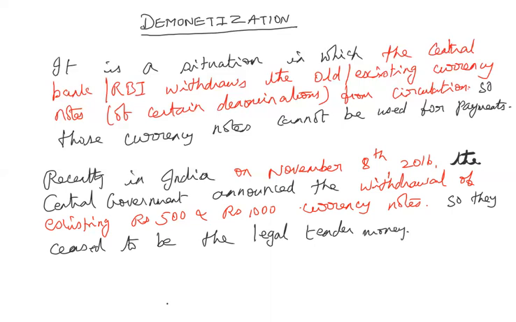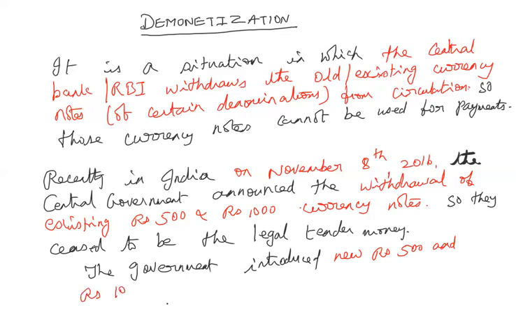So in its place, the government introduced new currency notes of 500 and 1000 rupee denominations. People had to go to the bank and exchange their old 500 rupee and 1000 rupee notes for new currency notes, because old currency notes were no longer accepted as a mode of payment.